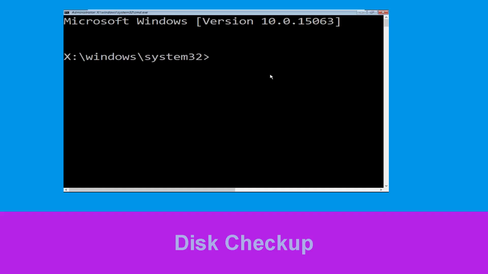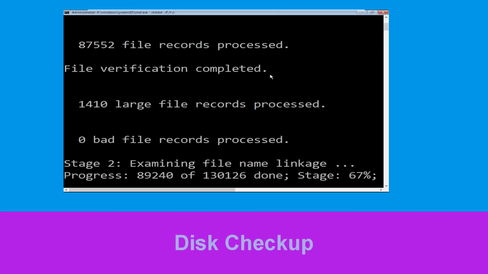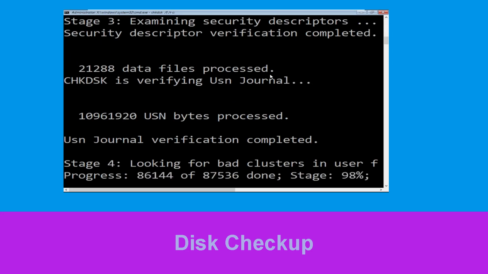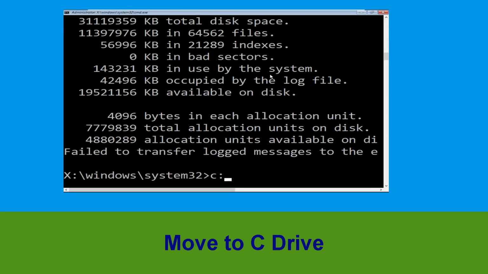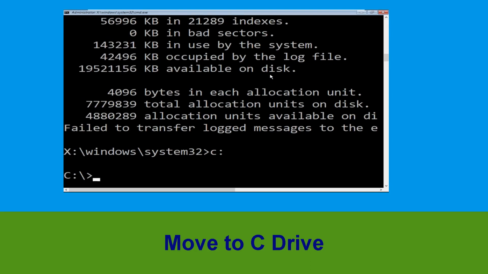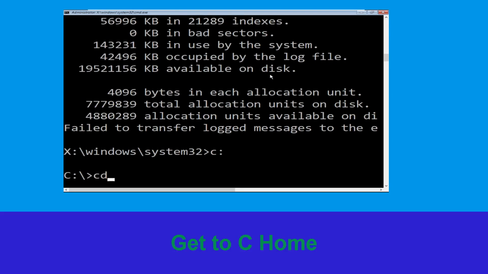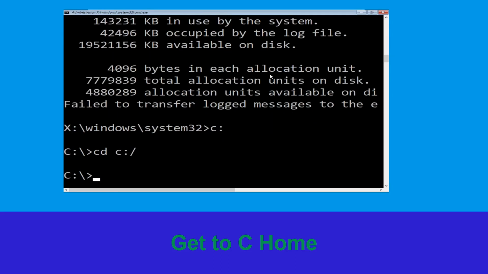Now type chkdsk /f /r c: and hit enter. Then we need to wait for some time to complete the process. Once done, move to the next step. Now we need to type this command, c:, and simply press enter. Then type cd c:/ and hit enter.